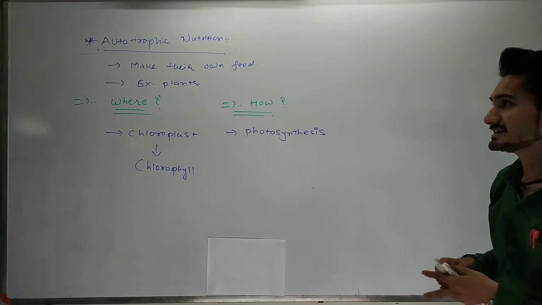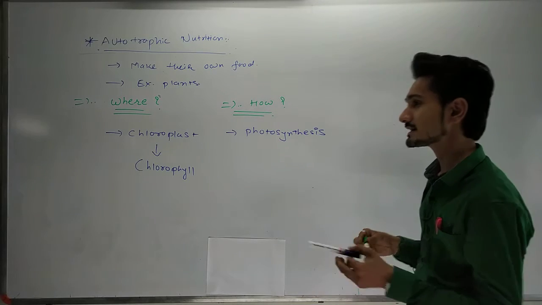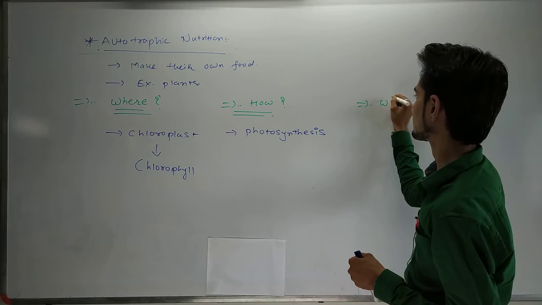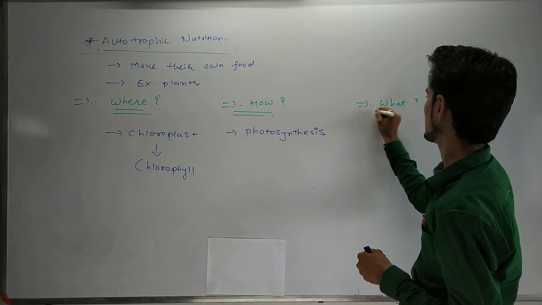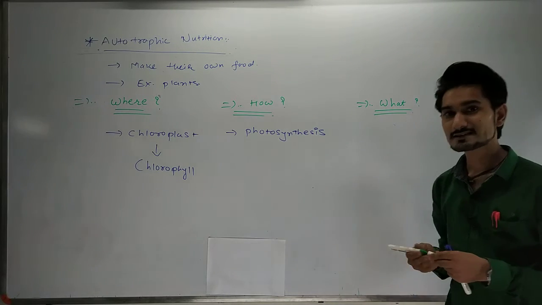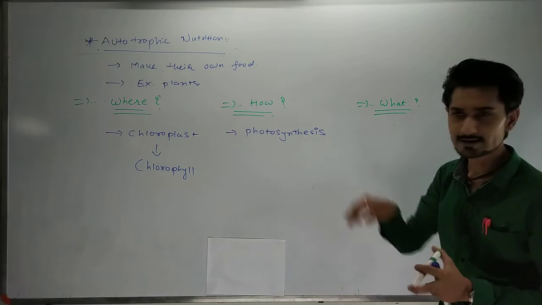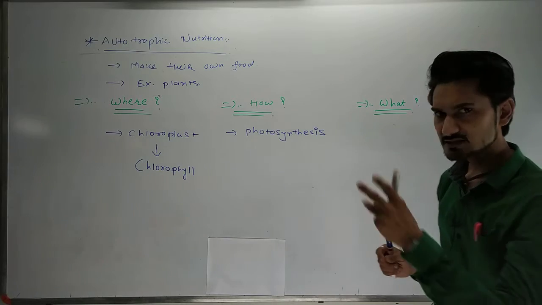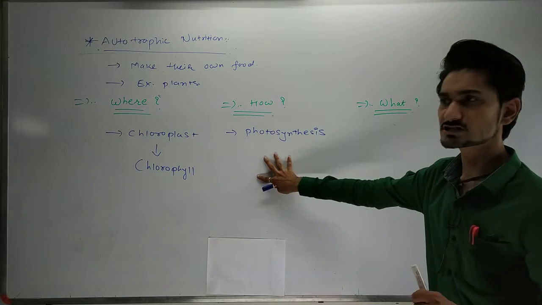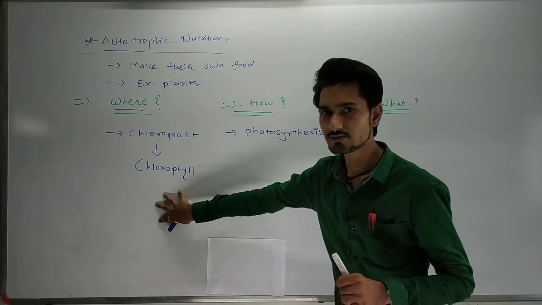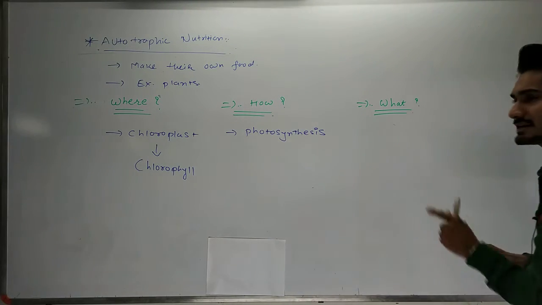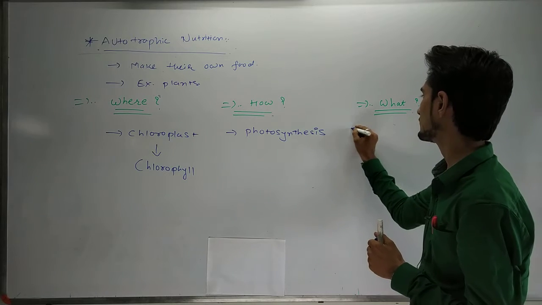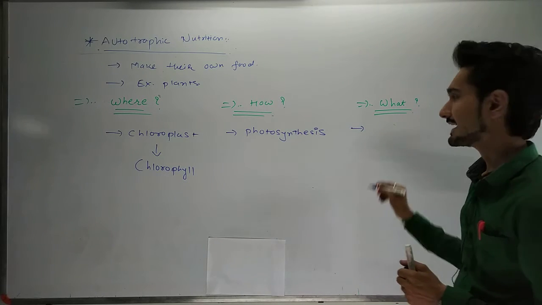But what things does it require? Now we are going to see that. What is required to do this process? They mainly require 3 things to do the photosynthesis process in the chlorophyll. The first thing they want is sunlight.